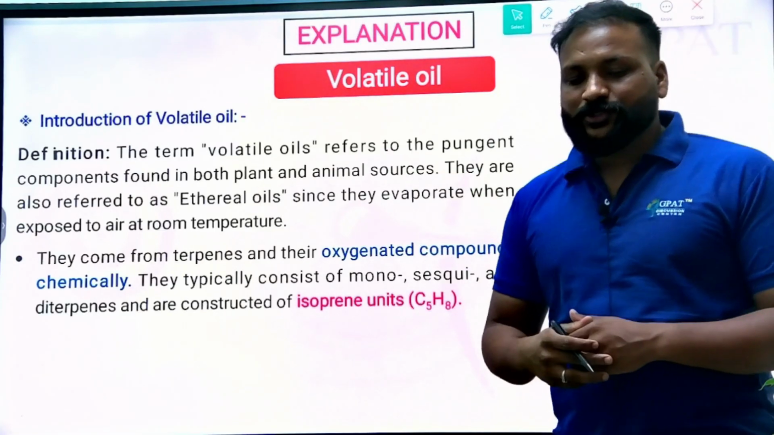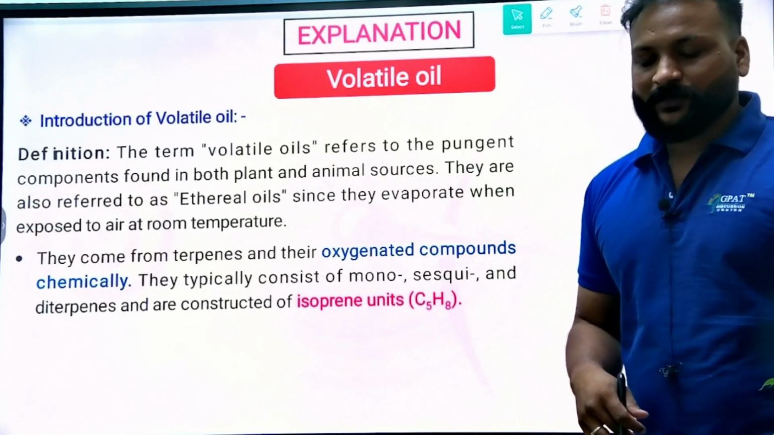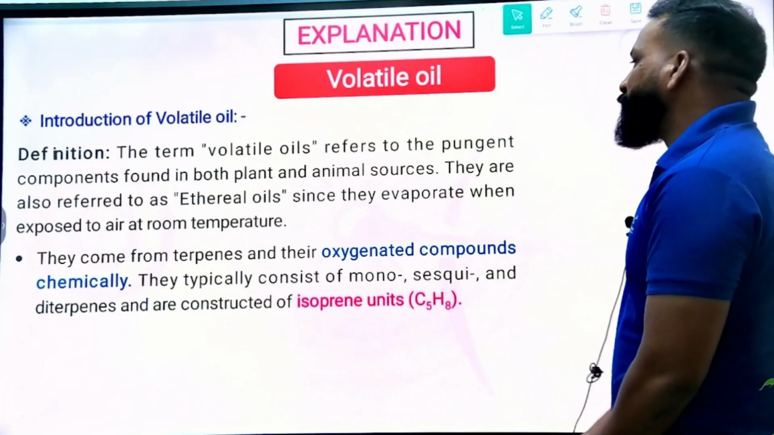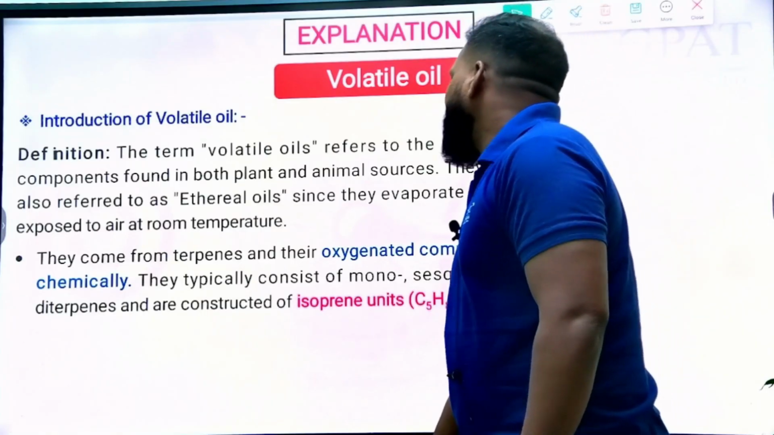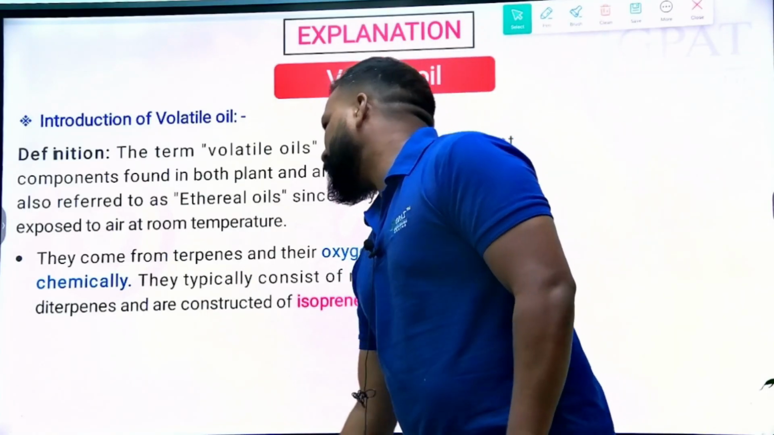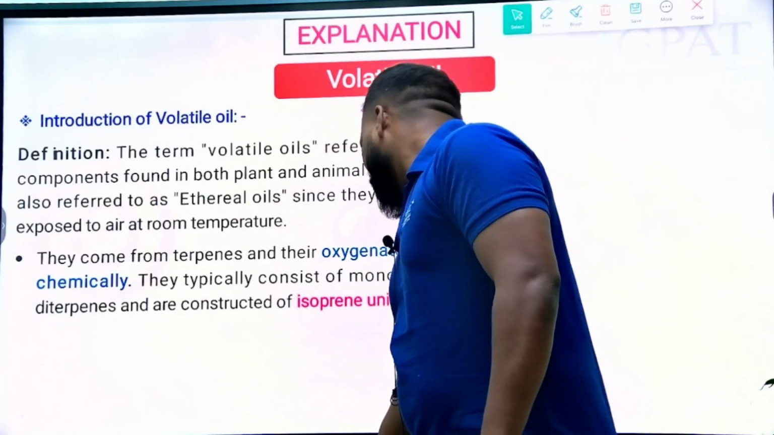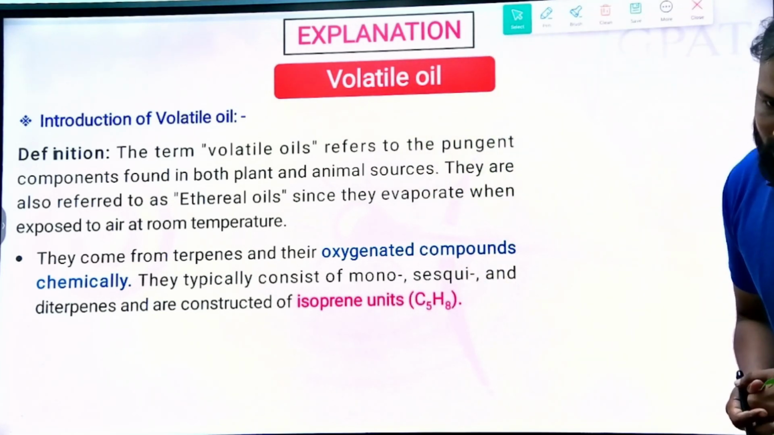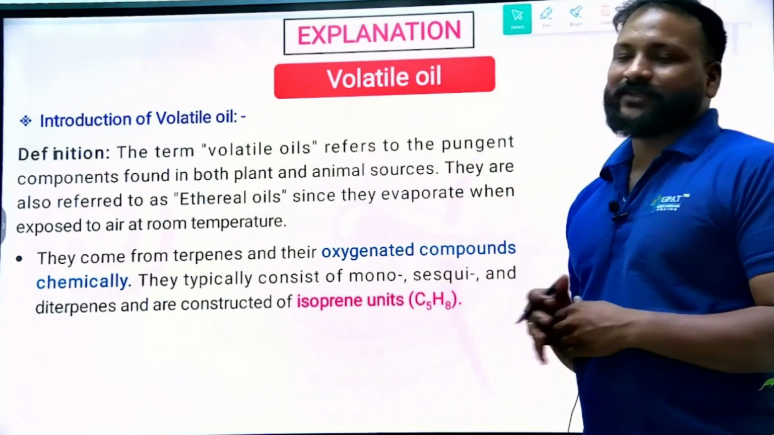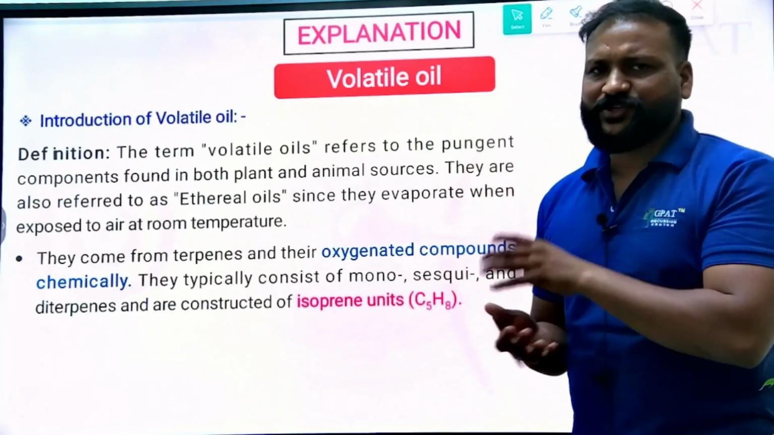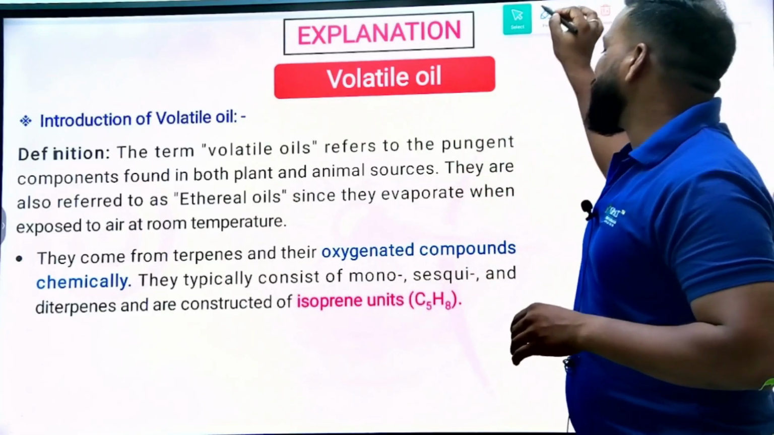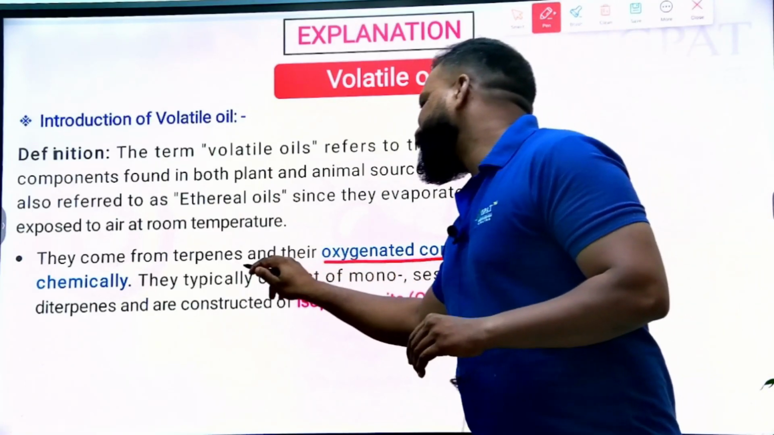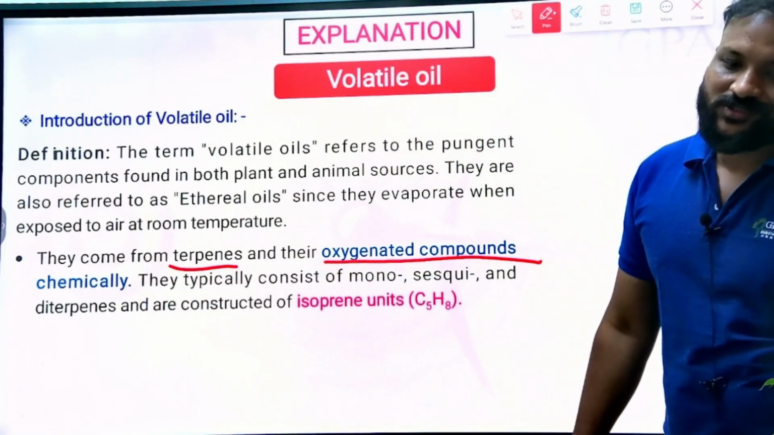Introduction to the volatile oil. The term volatile oils refers to the pungent components found in plants and animal sources, and they are also referred to as ethereal oils. Since they evaporate when exposed to room temperature, we have seen this definition. They come from the terpenes and their oxygenated compounds.